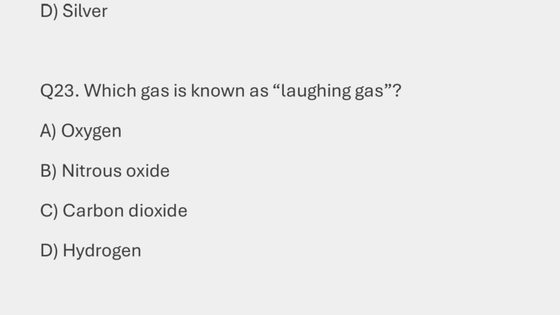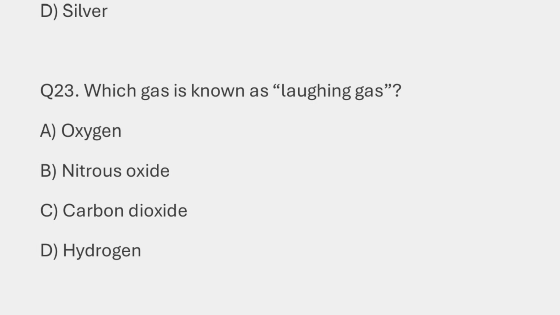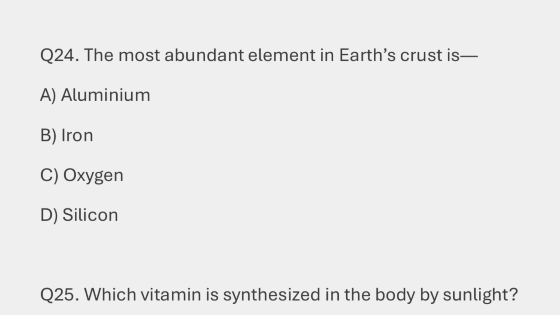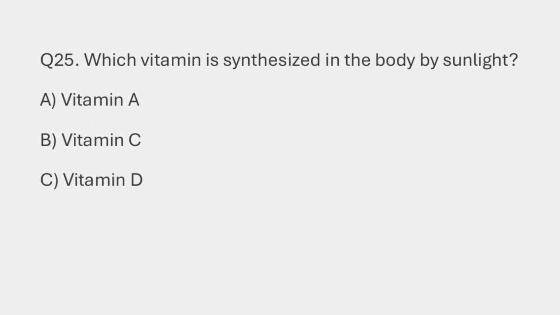Question number 23. Which gas is known as laughing gas? So the answer is option B, that is nitrous oxide. Question number 24. The most abundant element in Earth's crust is. So the answer is option C, that is oxygen. Question number 25. Which vitamin is synthesized in the body by the sunlight? So the answer is option C, that is vitamin D.